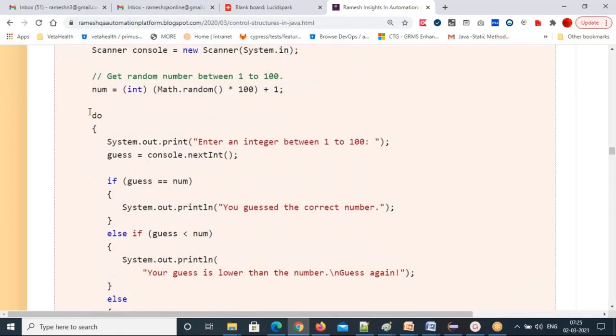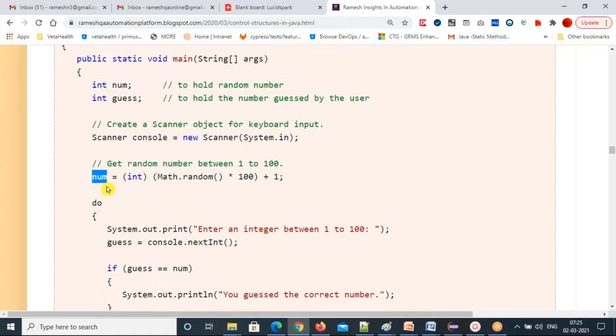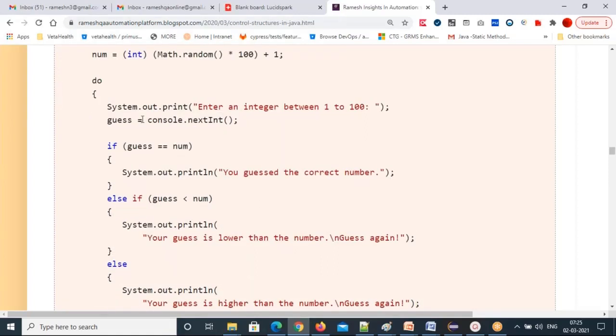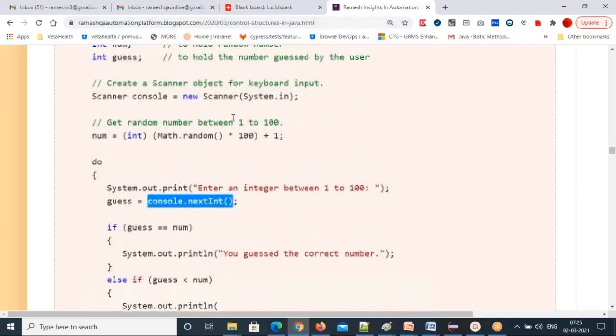So I generate the random number outside the do block so that I can use it anywhere, including inside the block. Then System.out.print: enter an integer number between 1 to 100. Guess equal to console.nextInt method. The nextInt method is a return type method.